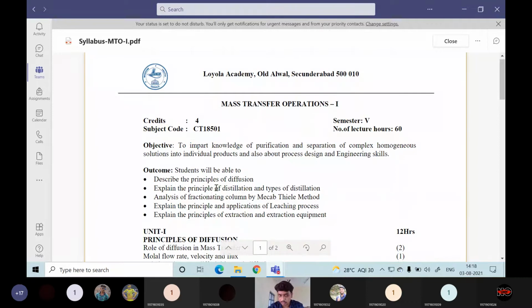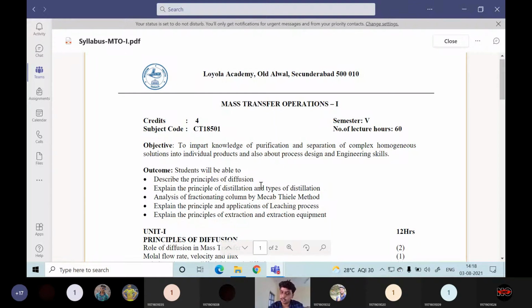Then in the second unit, I am once again detailing this. In the second unit, you will be knowing more about simple distillation or batch distillation or flash distillation. You will know only two types of distillation in detail. Apart from this, you will get a little introduction about continuous distillation or fractional distillation, and many types of distillation like vacuum, extractive, azeotropic.